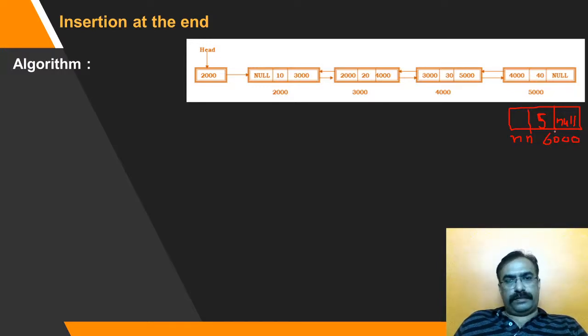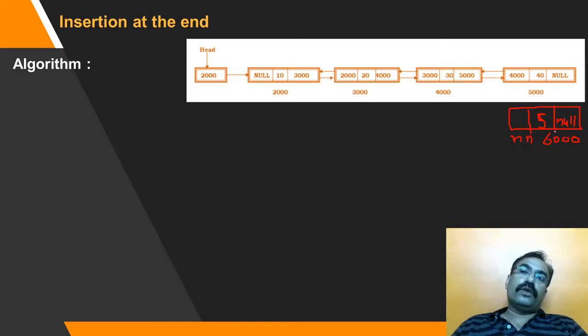A new node is created. Now what next? We need to first locate the last element in the list. What will be the last element? The element whose next field is set to null is the last element. How can we locate it? We can start from the first node and go on jumping one by one till we find the next field